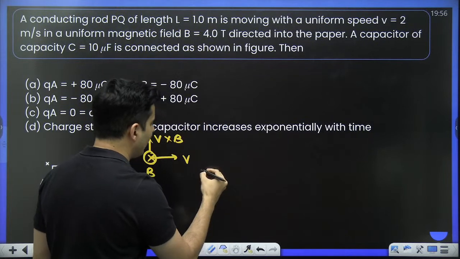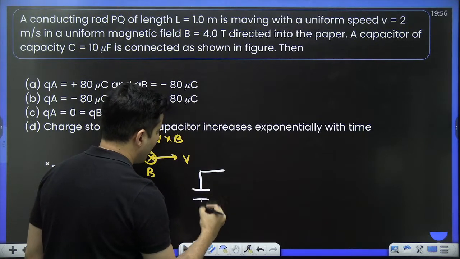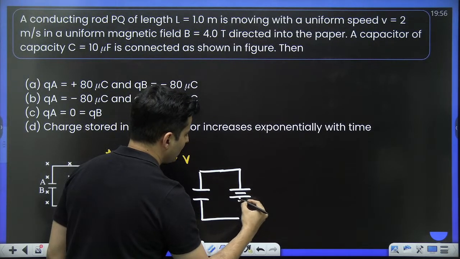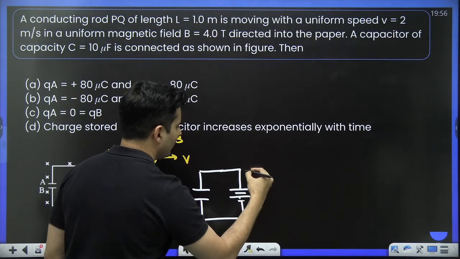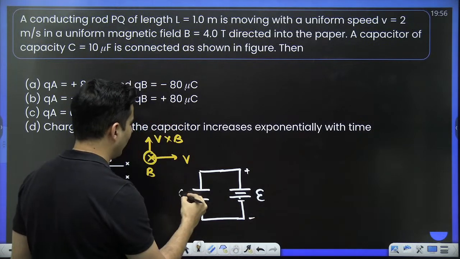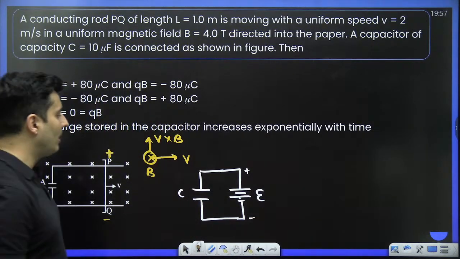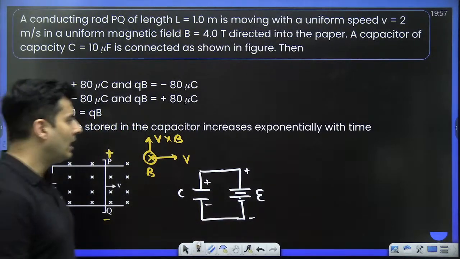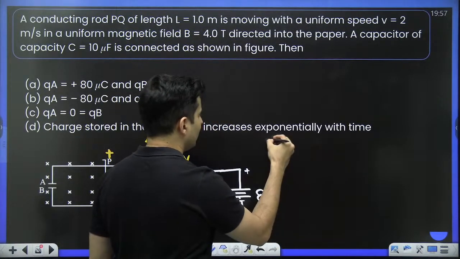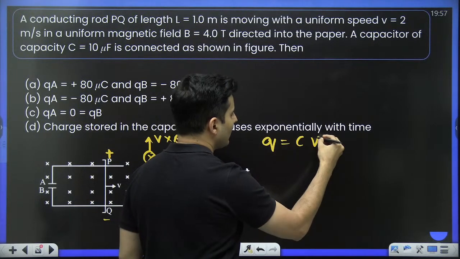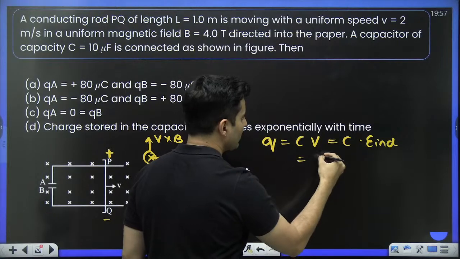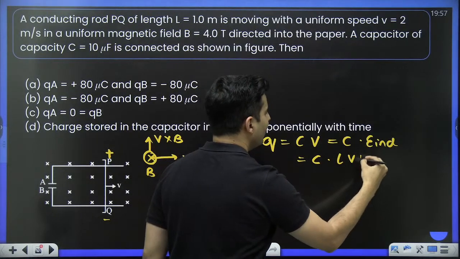So this is as good as saying I have a capacitor and I have just connected a battery over here, of which this is positive polarity, this is negative polarity. That's all. We all know what will happen. This will have positive charge, this will have negative charge. There will be charge on it. That charge will be equal to CV. That voltage will be the induced EMF. That induced EMF will be L into V into B.